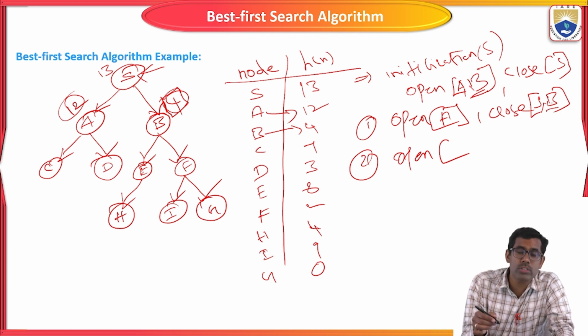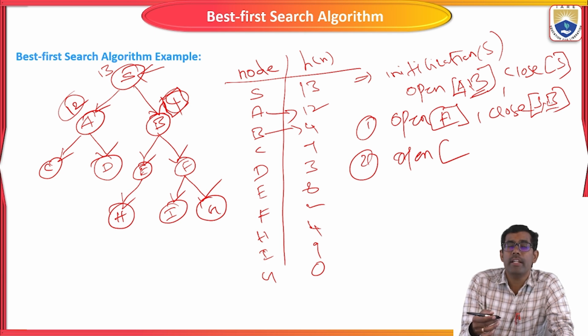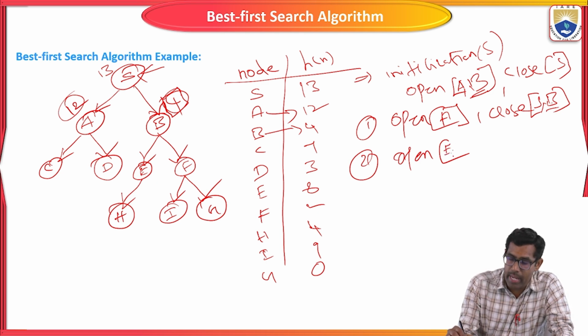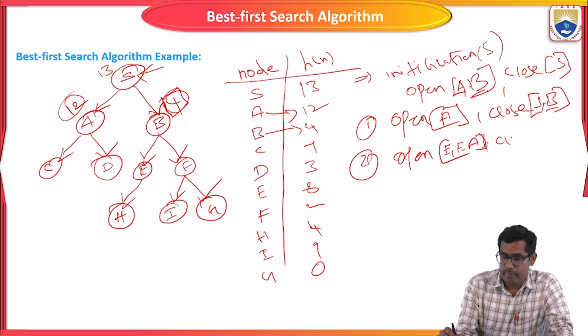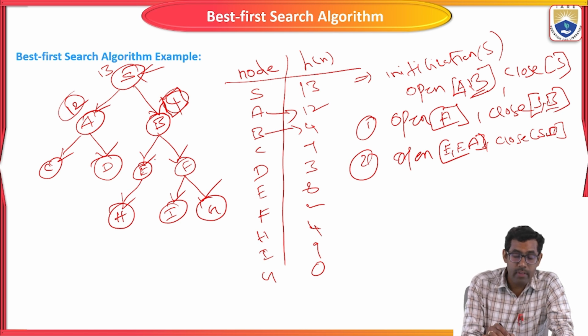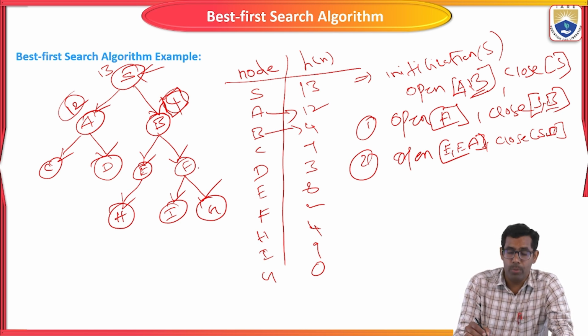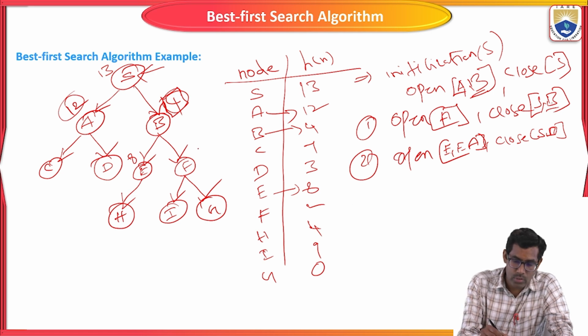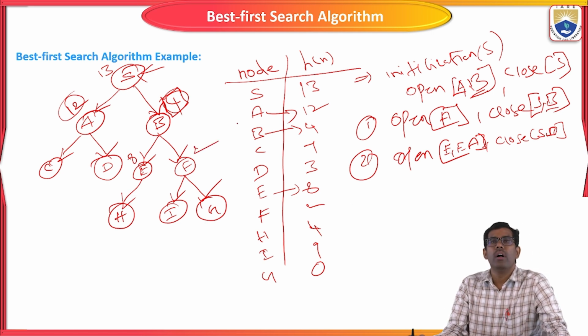So from B, how many nodes are there? Now it is considered as a source node, that is, a root node. How many child nodes are there? E and F. Now we are going to add E and F into the open list. We have to write it as it is, right? Next we are going to assign the values of E and F from your table. So what is the value of E? 8. What is the value of F? 2, right?